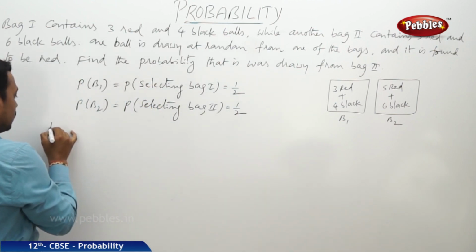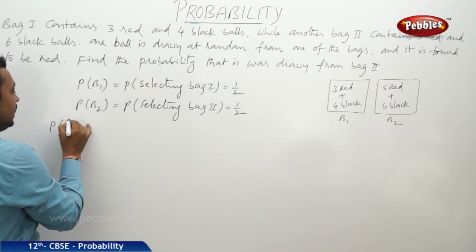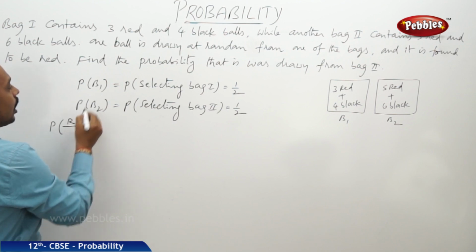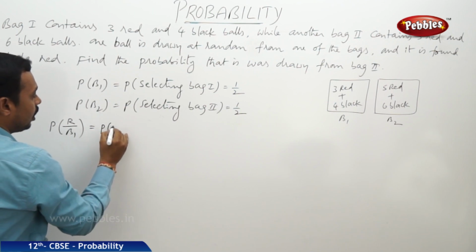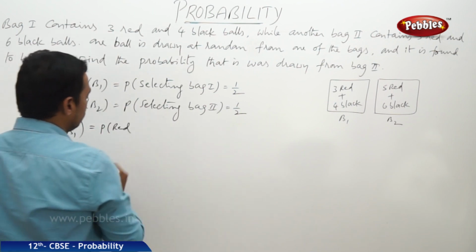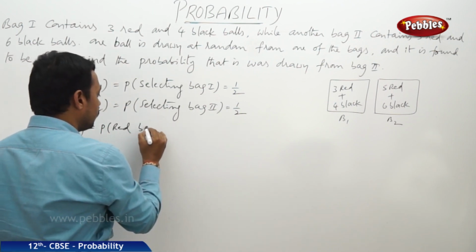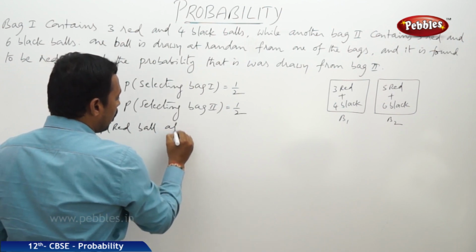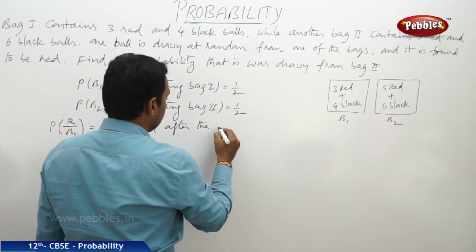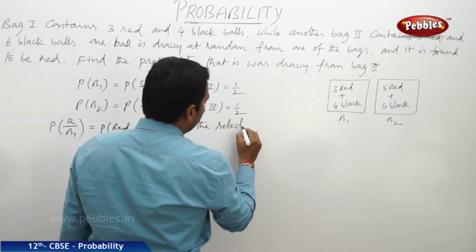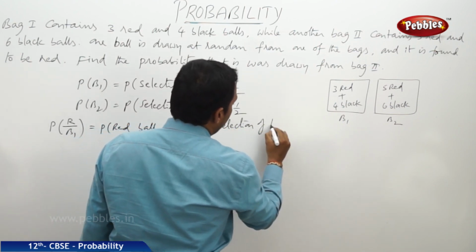So the probability of selecting a red ball after the selection of B1, that is the probability of red ball after the selection of bag 1.